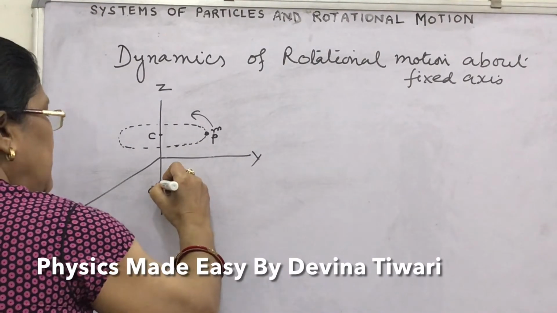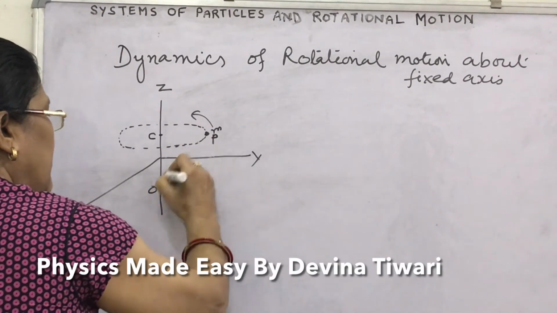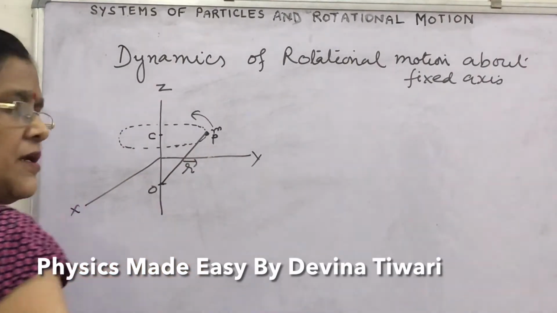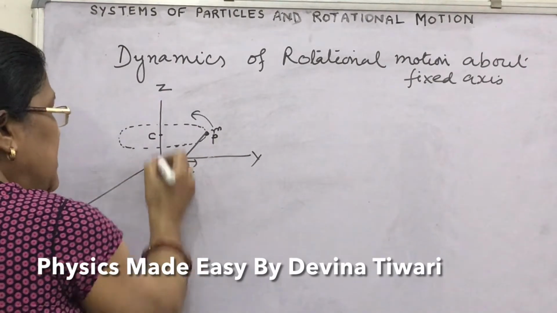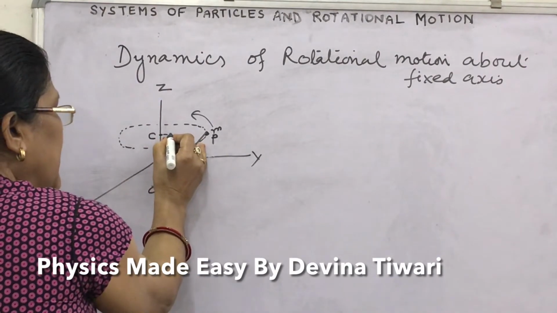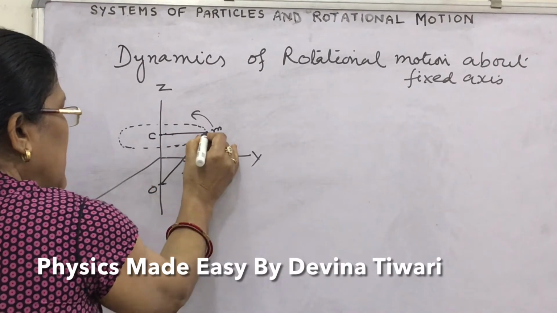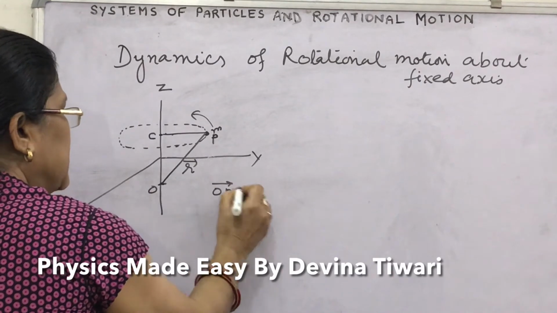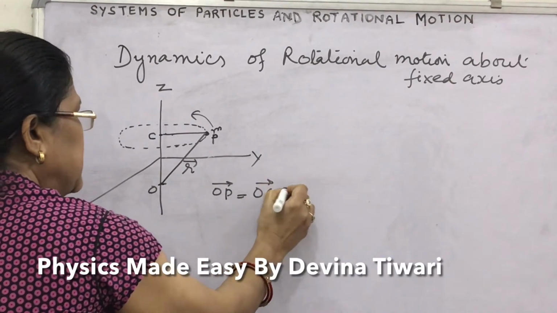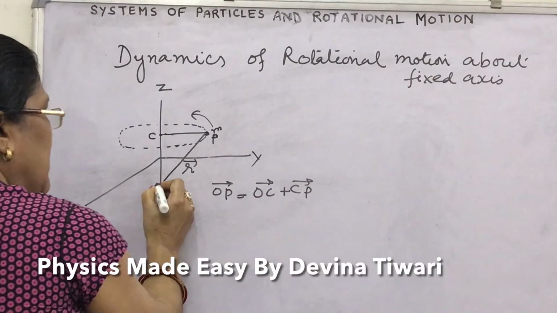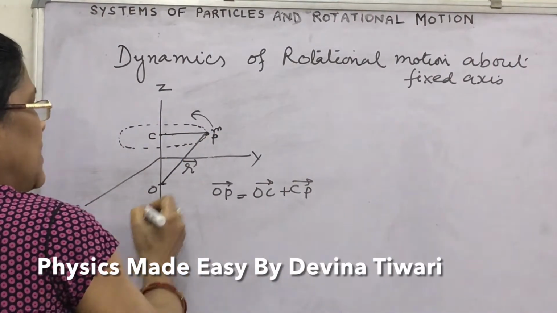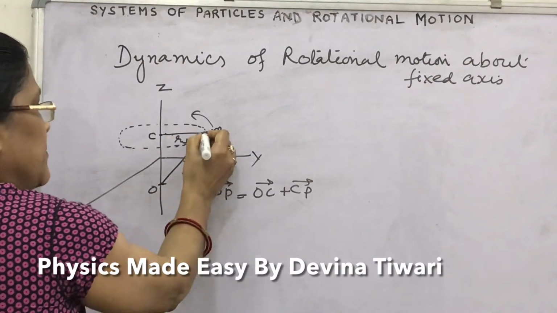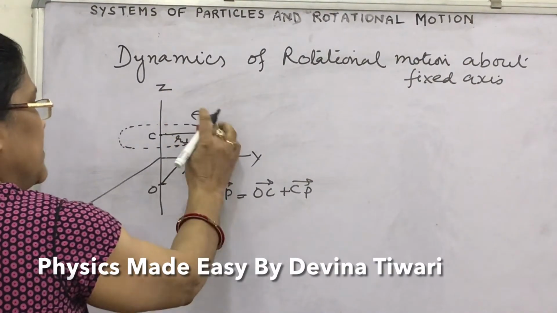The position vector of the particle is obtained by joining O to P, and we represent it with R. This position vector can be written as OP equal to OC plus CP. This is OC, this is CP, and we know this CP is R perpendicular, because radius is perpendicular to the tangent.